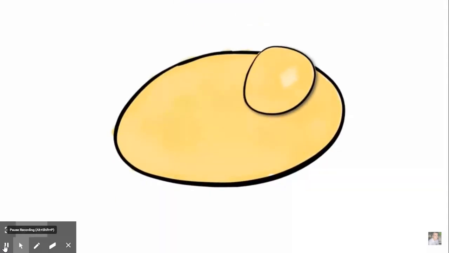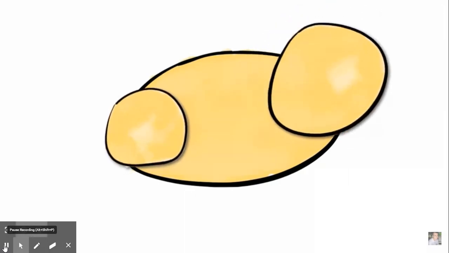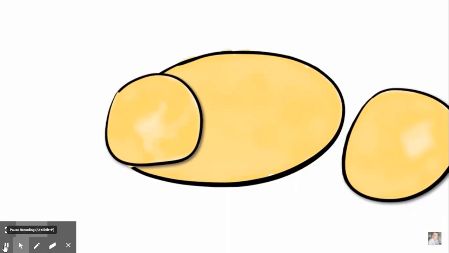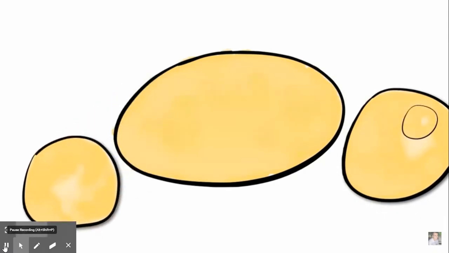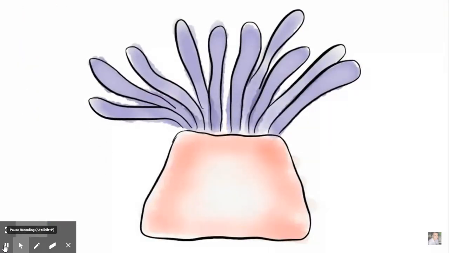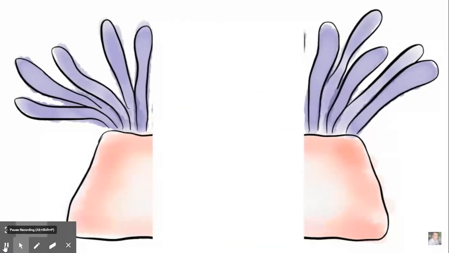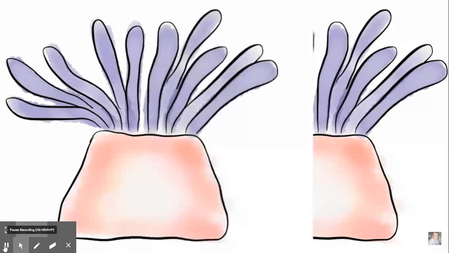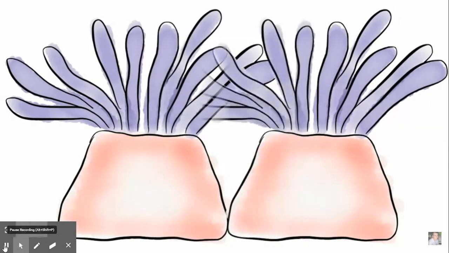Another method of asexual reproduction is budding. Unicellular yeast cells grow new cells on the side of the cell. When the cell is developed, it falls off and a new yeast cell is produced. Some organisms produce offspring by splitting into pieces. A sea anemone can split down the middle, resulting in the production of another individual.